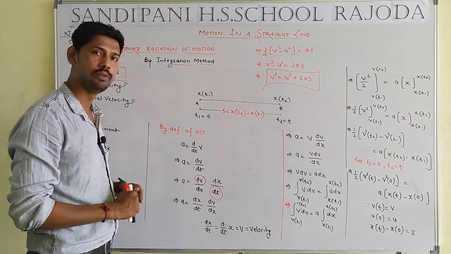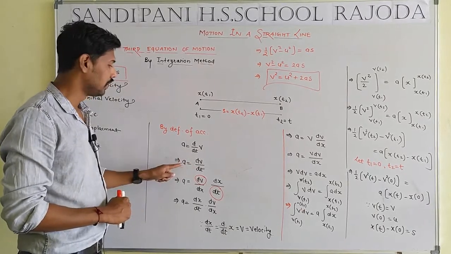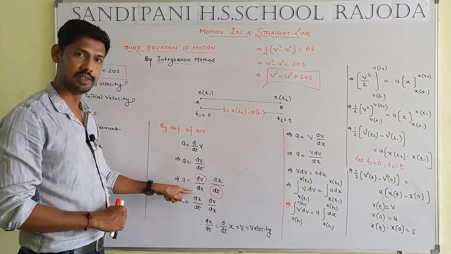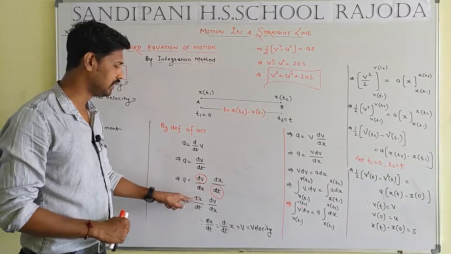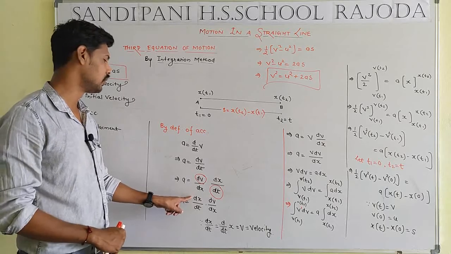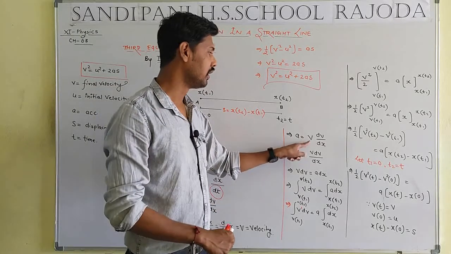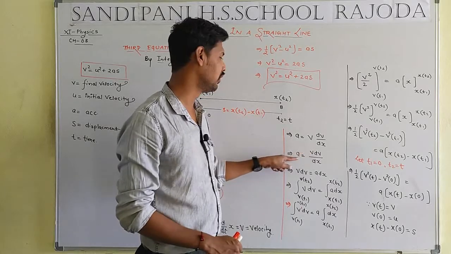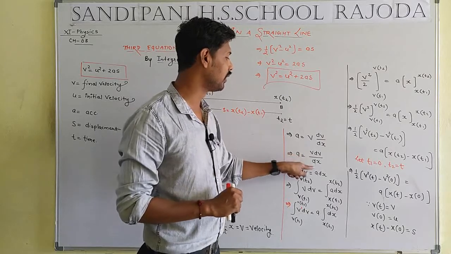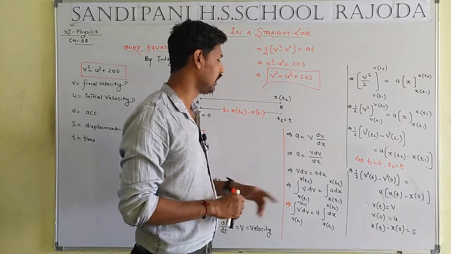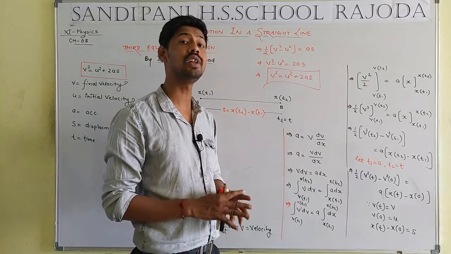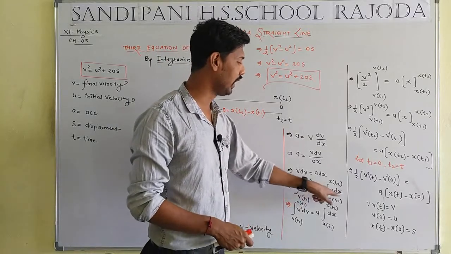The rate of change in velocity, such that dv by dt. Here we have to multiply and divide by dx. So dx by dt will be equal to the rate of change in position, that means v. So dx by dt will be replaced by v. Then v into dv will be equal to a dx. After cross multiplication we get v dv equal to a dx. Now it is time to take integration on both sides, with respect to v and with respect to x.